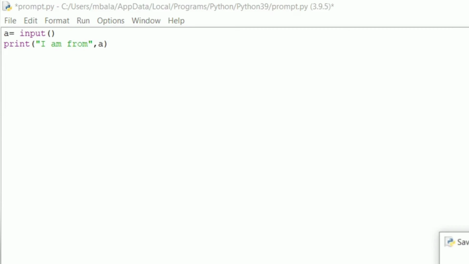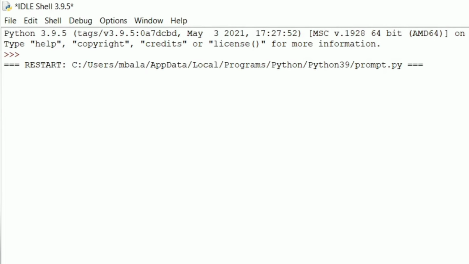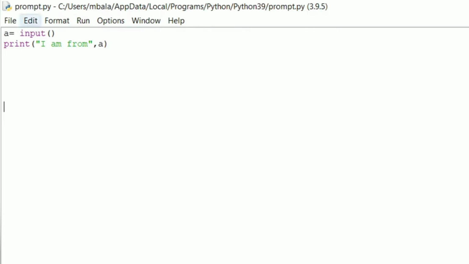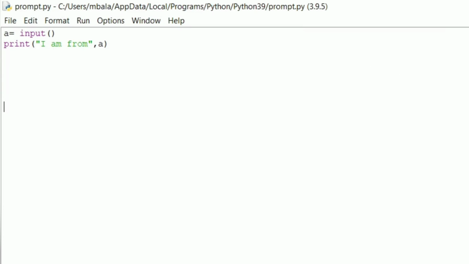Simply we'll be getting that output screen. So the user doesn't know what to enter, simply they'll enter something like hi, or else their name, something else, whatever is coming to their mind. So it won't give a meaningful output. It's like I'm from hi, something like that. So without the prompt string, they won't know that they want to enter this particular information. So that's the biggest disadvantage when you are not using the prompt string.